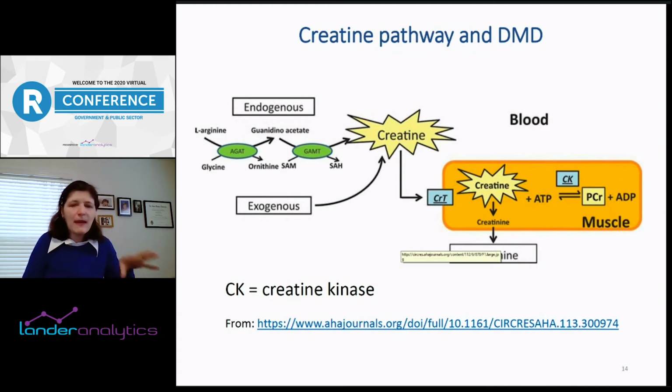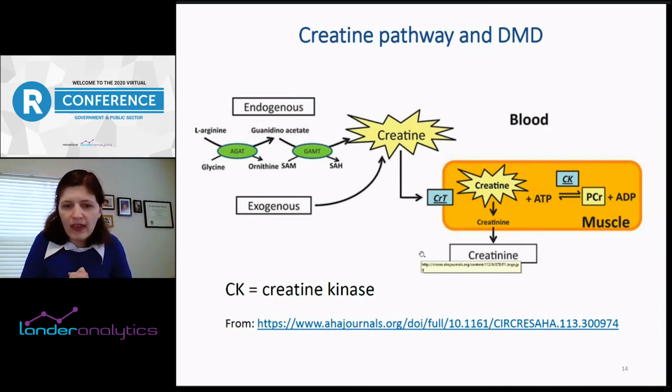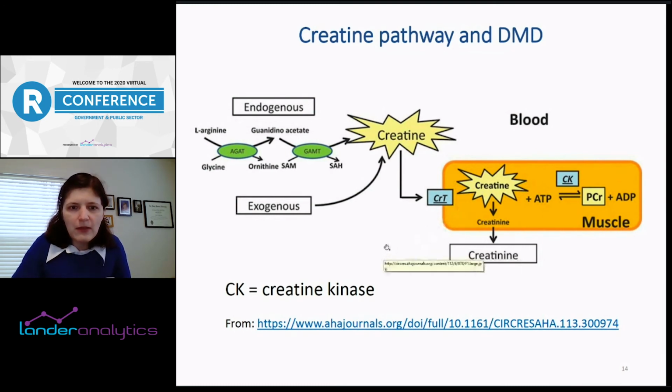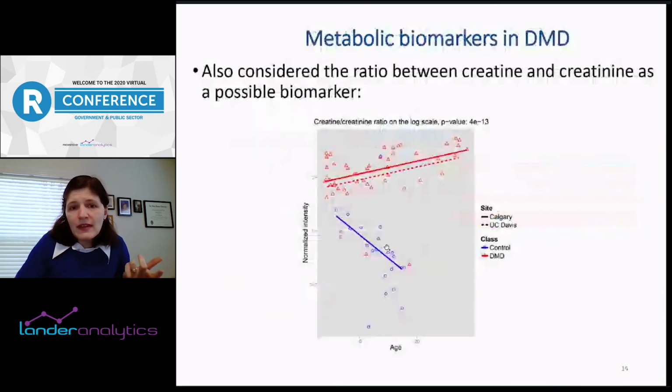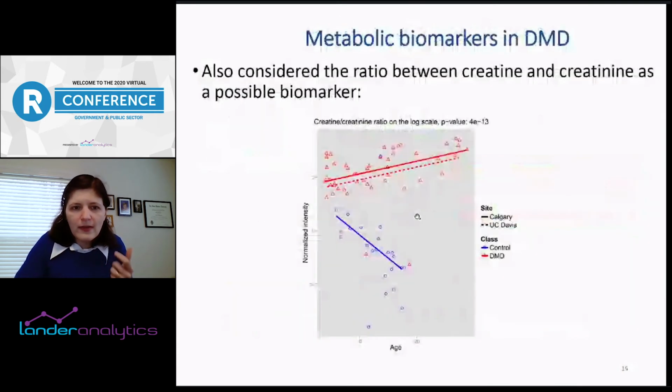Typically, if somebody is suspected of having DMD, they'll have a blood test where they look at CK levels, and typically those will be way higher than in healthy individuals. But the problem is that with age, as there's muscle wasting going on, that goes down a lot, so you can't really use it as a biomarker of disease progression or of therapy response. But in any case, it was good to see these among our results.